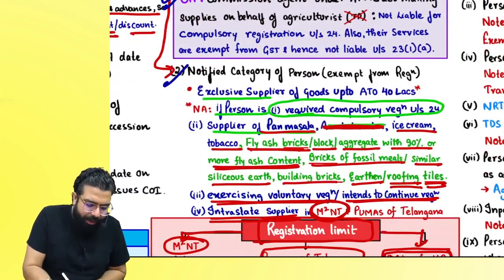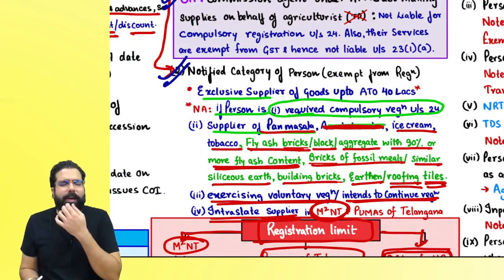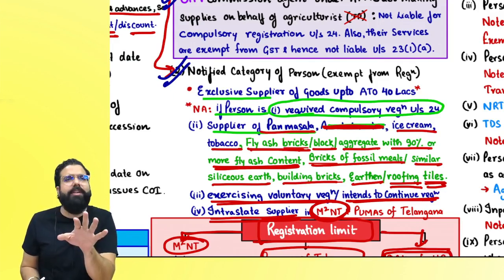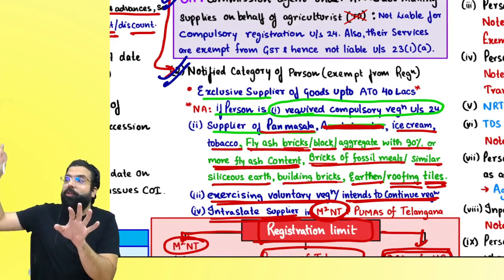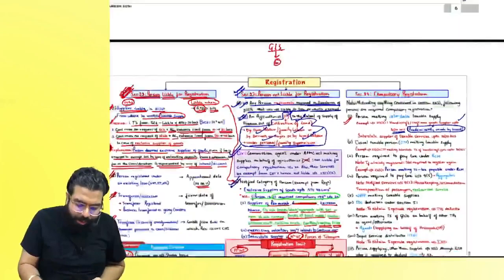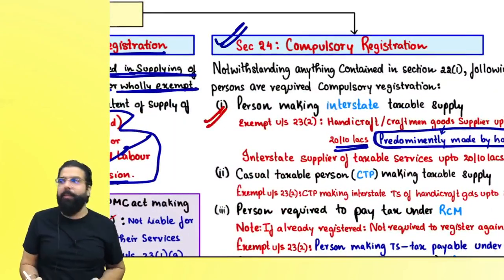Now we have section 23(2). Section 23(2) gives the government the power to notify people who are exempted from registration. Section 23(2) is to be read with section 22 or section 24. Let's read section 23(2) now with section 24.